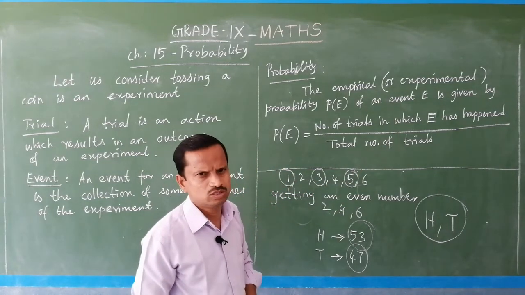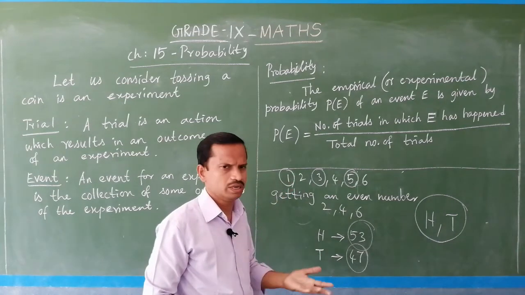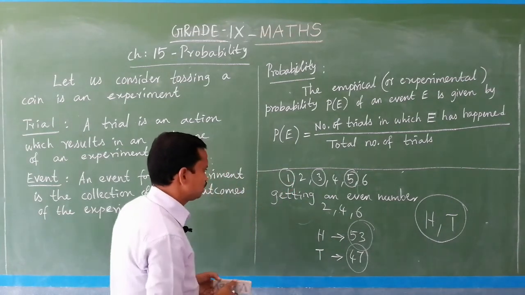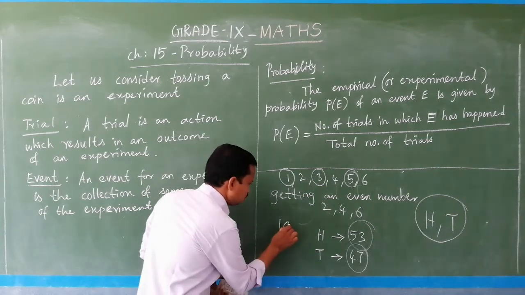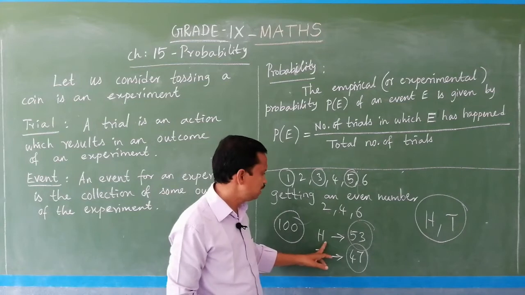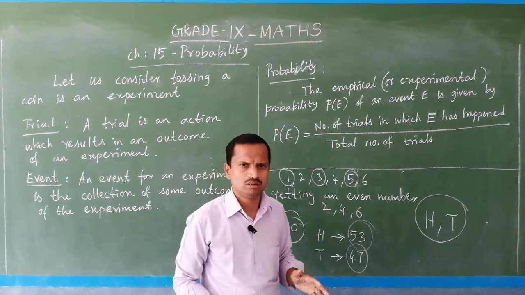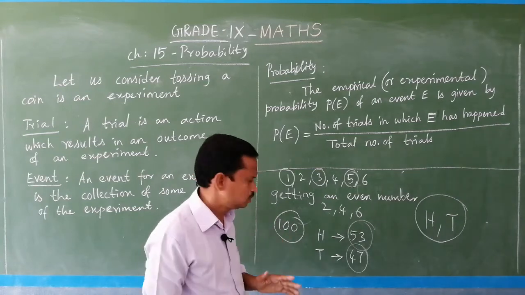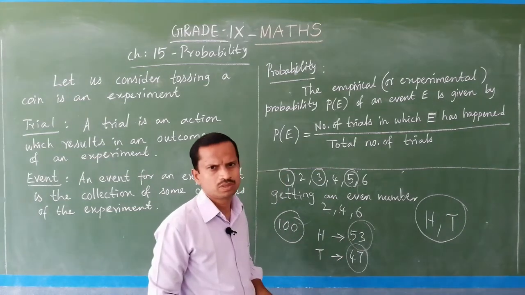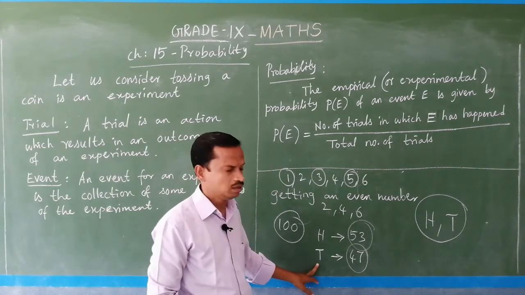Total number of trials means what? I told you, if I toss a coin 100 times, and head occurs 53 times, suppose the event is getting head. Then 53 times you get head and 47 times tail.